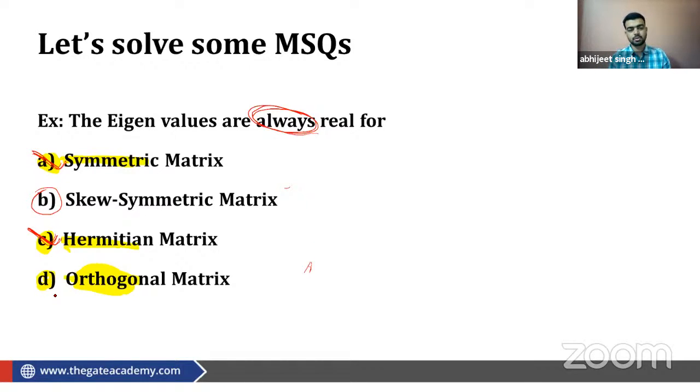Okay, so if you are having a 2 cross 2 matrix, then it will give you +1 and -1 as the eigenvalues. Is it clear? So we are talking about the real numbers. 0 can be complex, 0 can be real also. So that's why we are only sure about the real numbers. Okay, so this type of questions can be asked where theory will be required. Is it clear? Okay, let's move to the next one.